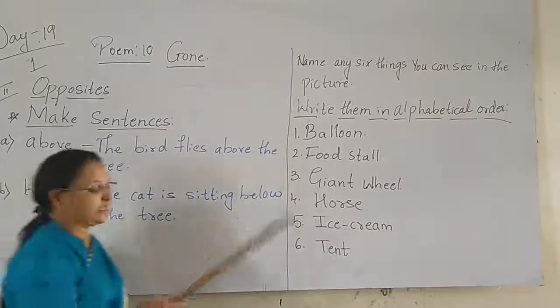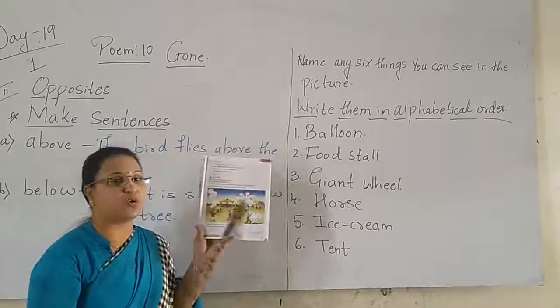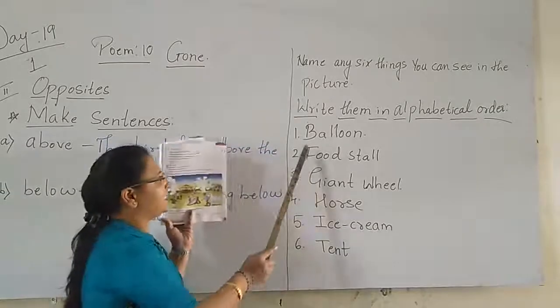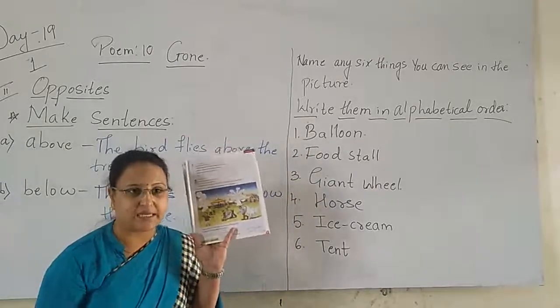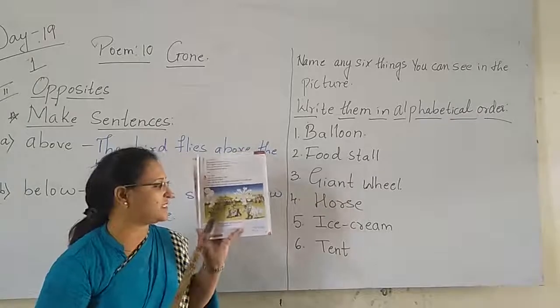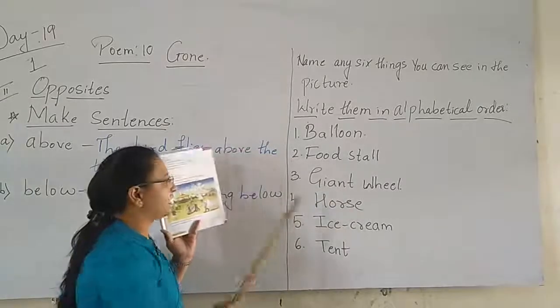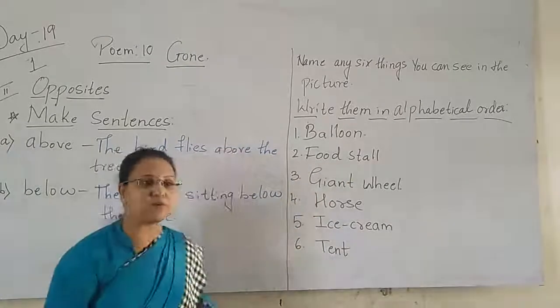See here children, with A in this picture, with A there is no any word. So I started with B, that is balloon. Then after B, C, D, E, no words are present here with these alphabets. Then F, F for food stall. Then after F comes what?